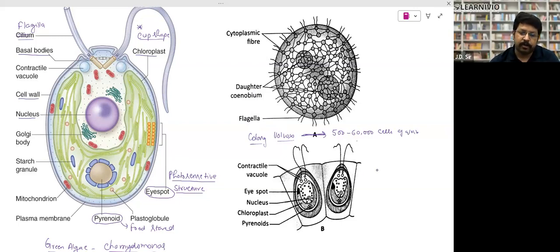There will be 500 to 60,000 cells, right? And this colony is known as coenobium, or cenobium, but normally we call it coenobium. So this is representative of chlorophyll or green algae. Is that clear?